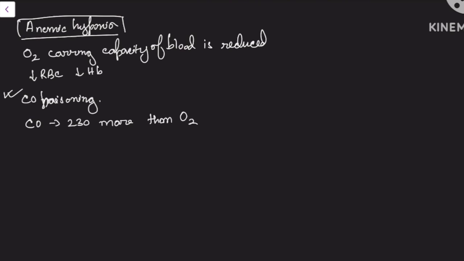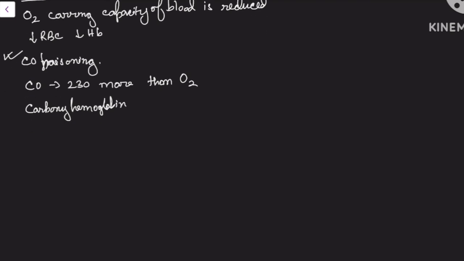So in the presence of carbon monoxide along with oxygen, the carbon monoxide will have much more affinity toward the hemoglobin, and it will combine totally with the hemoglobin that is present, forming carboxyhemoglobin. Very little hemoglobin will be left for binding with oxygen. So the oxygen will not be able to reach the tissues, and this will result in hypoxia.